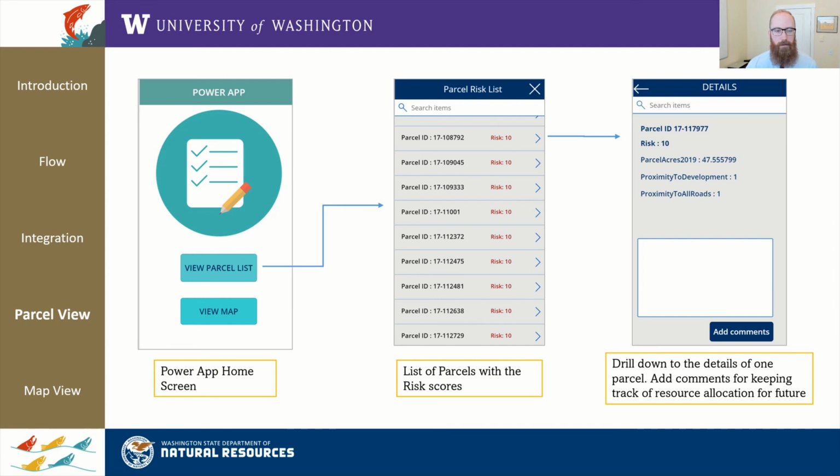Selecting one of these parcels gives the user additional information about these parcels and the ability to add a comment regarding that parcel. As there are thousands of parcels, the ability to search for a specific parcel number is available at the top of the parcel selection screen. This view could be updated to show additional information or add additional methods for users to filter their search.